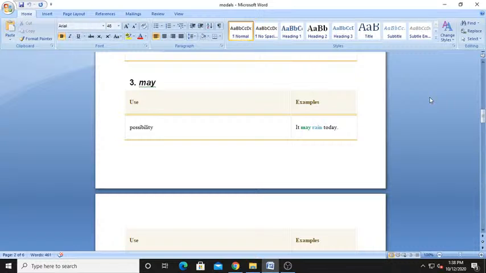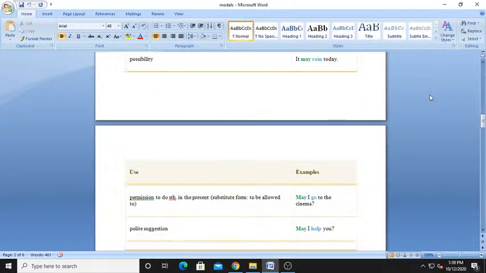It may rain today, or you can say it may not rain today. That is also a possibility. So in that situation, when there is a possibility, you can use may.